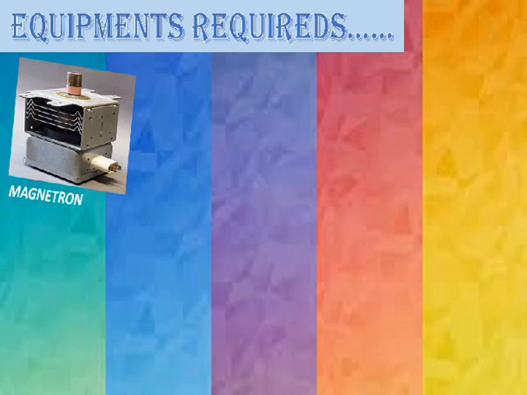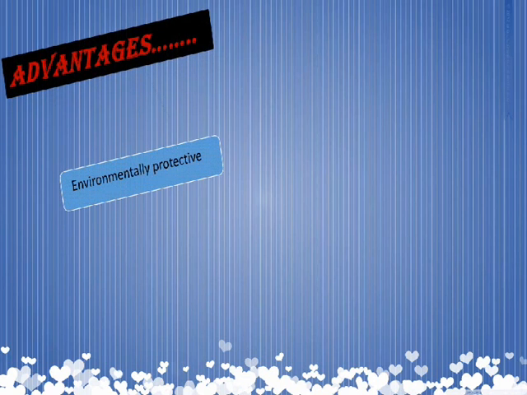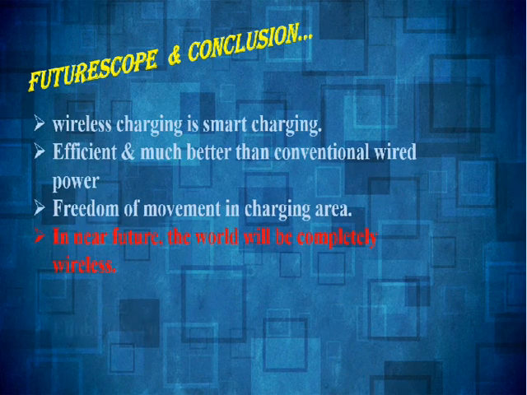For charging our equipment, we have used various types of components such as Rectenna, Magnetron, and other chips also. The various advantages are: universal wireless charging, environmental protection, safe, reliable and efficient, low maintenance cost, convenient and simple to use. The scopes of this are wireless charging, smart charging, and efficient and better use for our convenience.